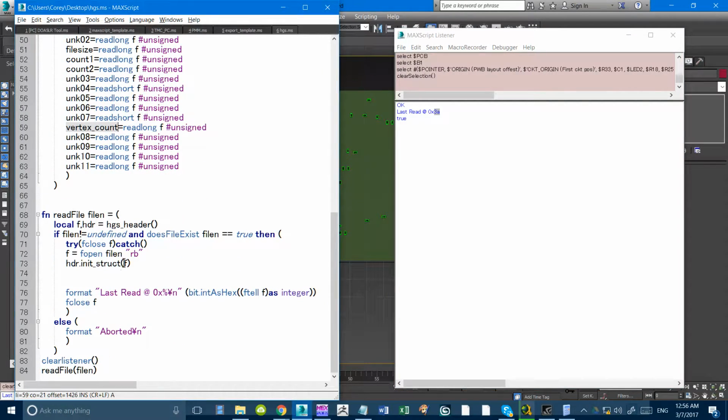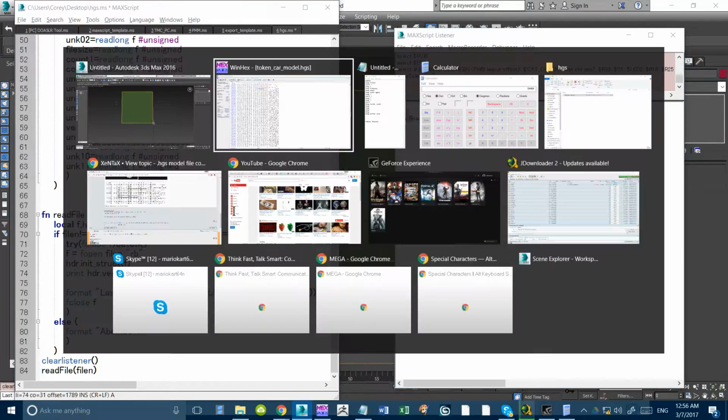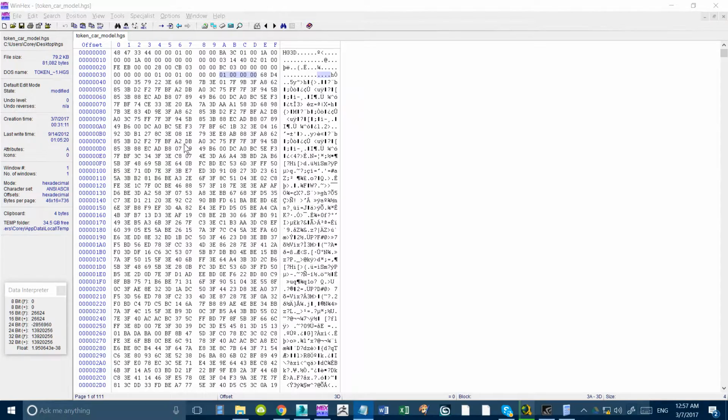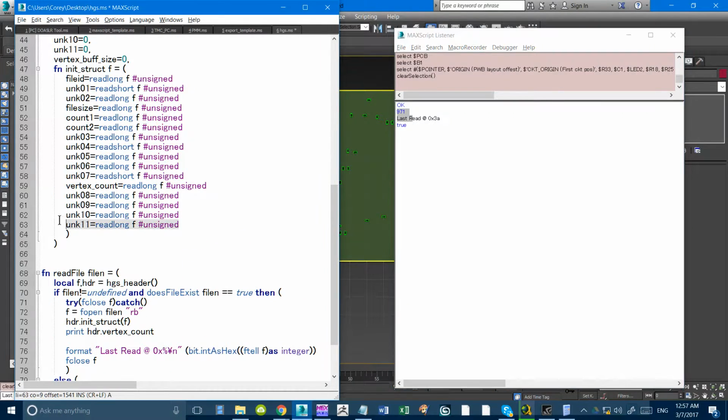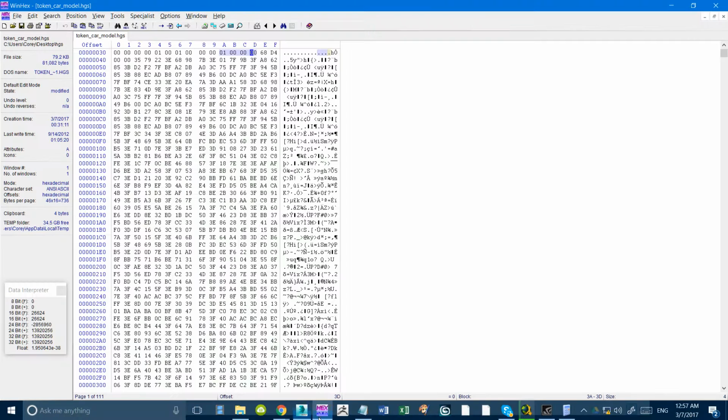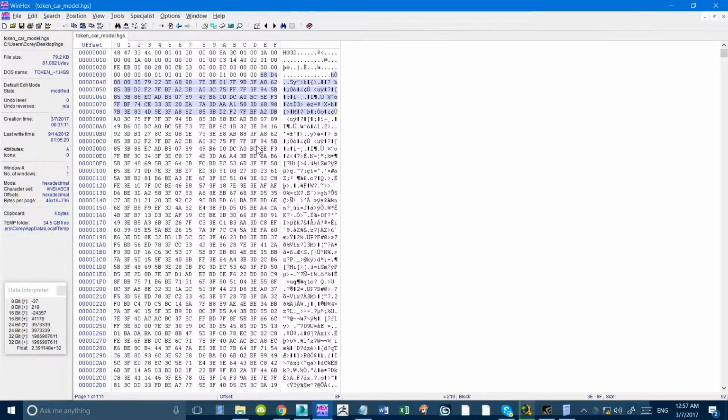Okay, we just print the vertex count. Print header dot. Yeah. So we get 9. Okay, so that's correct. I feel disinclined to figure that out, so you know what, we'll just add another one in there. Let's not worry about it. Oh, I see what I did there. Yeah, okay, so this is the one I forgot. There we go, okay. So now we're at 3E, which is now correct. Awesome. So that would be the first buffer position.